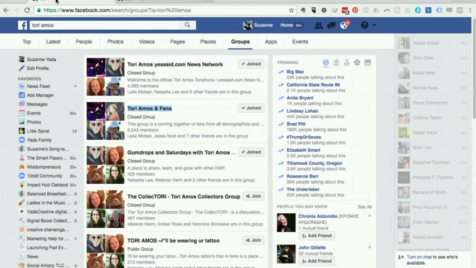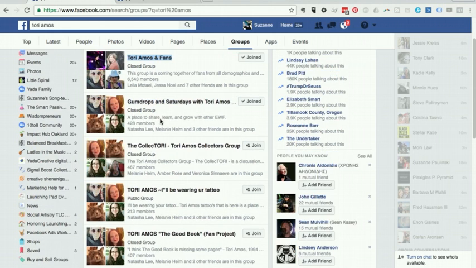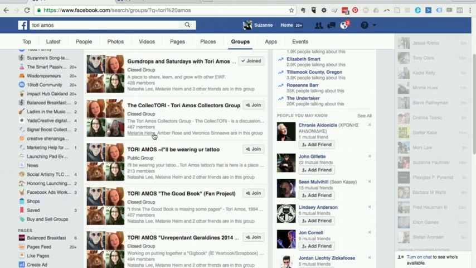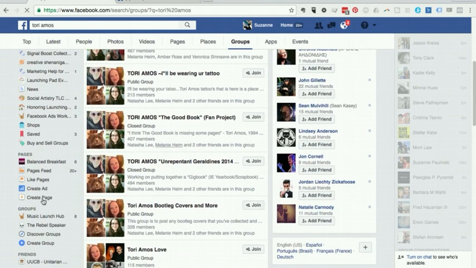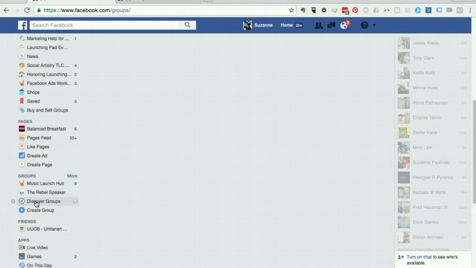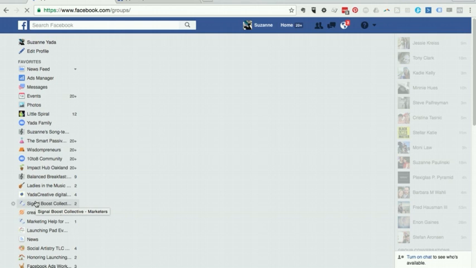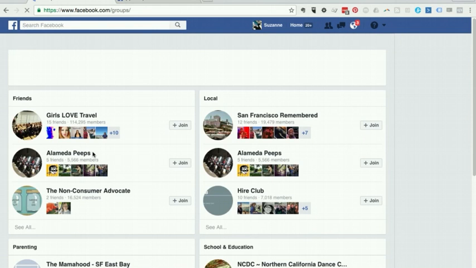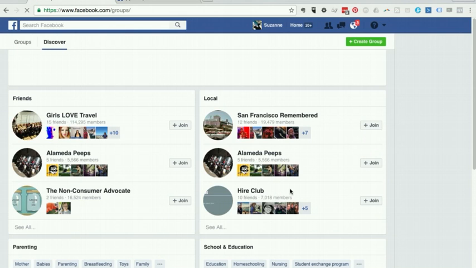Now, let's go back to this here. One other way to discover groups is if you look at the left-hand side here, you've got the subgroup for groups, and these are the groups that I'm a member of, and there's a create group, but there's also this little discover groups. Facebook is going to use its magic algorithms to surface these groups that you might be interested in: things that your friends are a member of, things that are local, things that are related to different subjects.